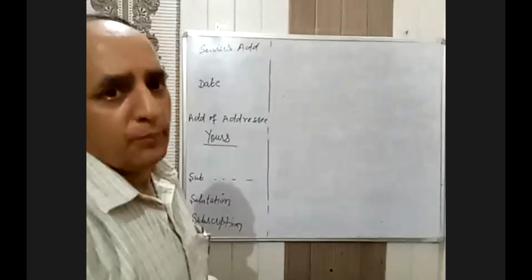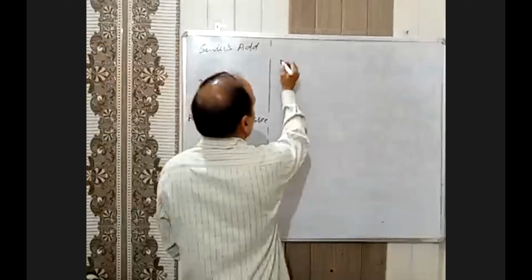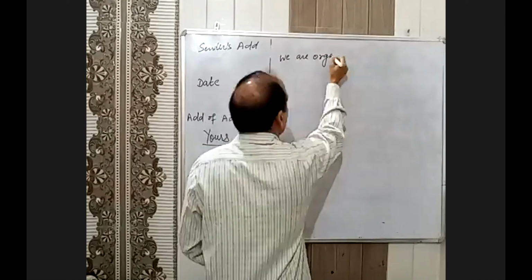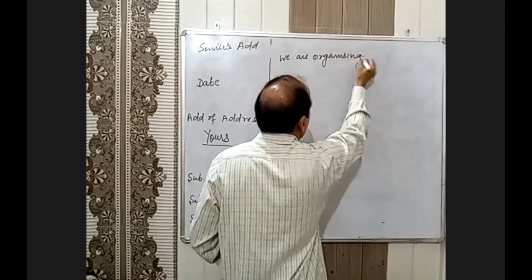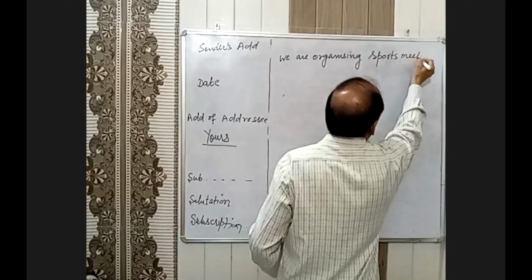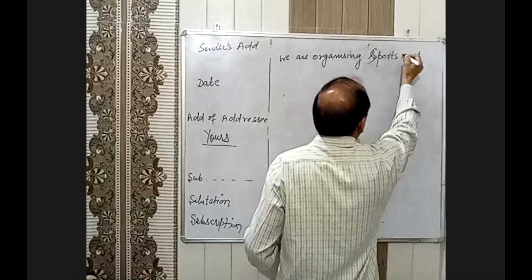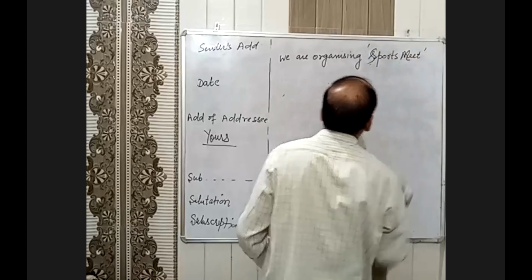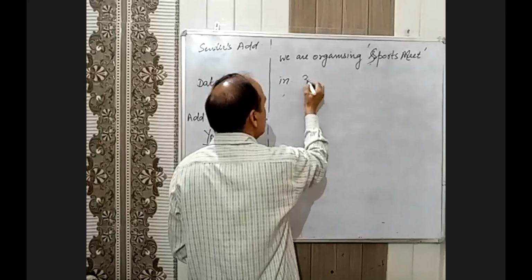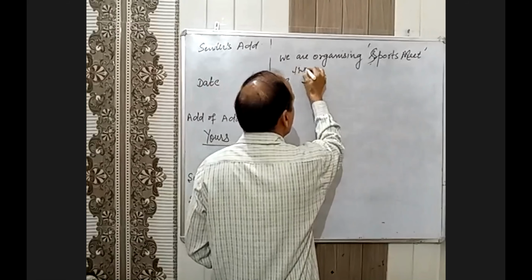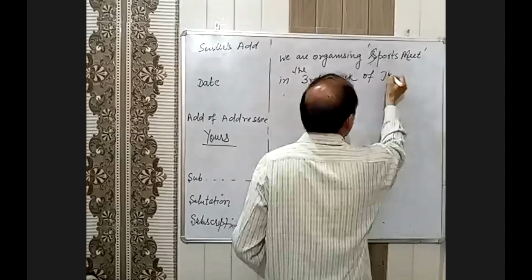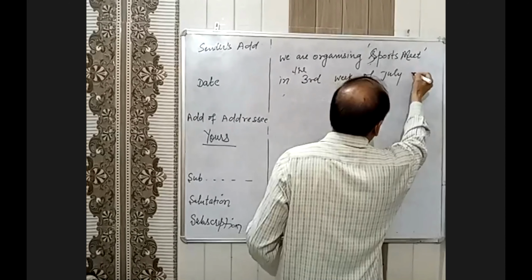Suppose you are placing an order, so you can write: We are organizing Sports Meet, with capitals, in the third week of June. So that we are in need of the following sports items.